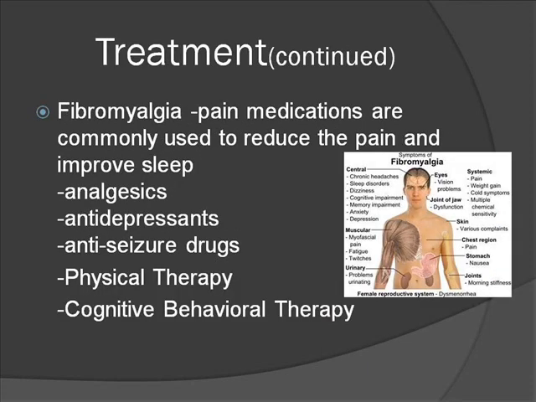Pain medications are used to treat fibromyalgia. Analgesics such as Tylenol, Advil, and Aleve treat pain and are used in addition to other medications. Antidepressants treat the pain as well as the fatigue caused by fibromyalgia. Anti-seizure drugs that treat epilepsy can also reduce the pain.